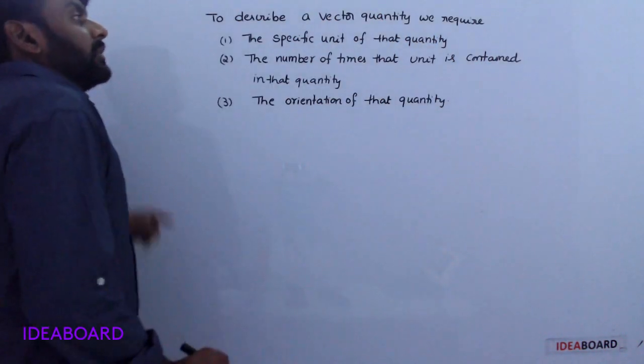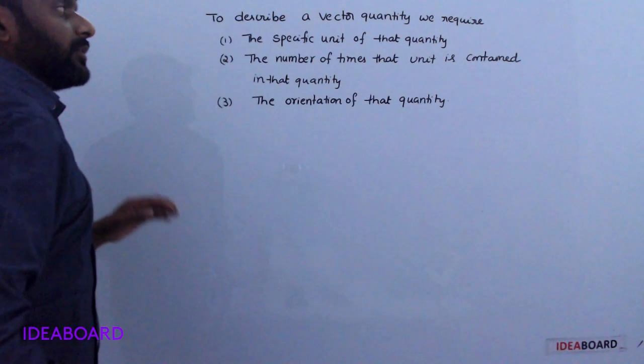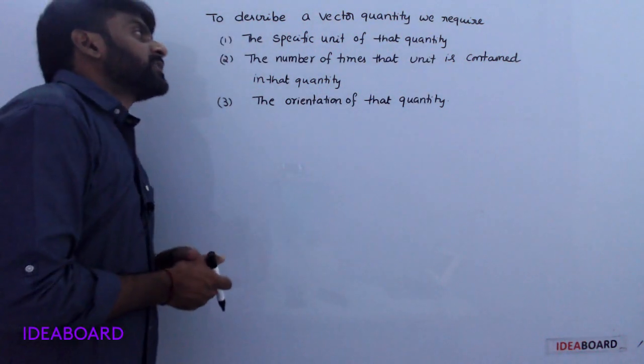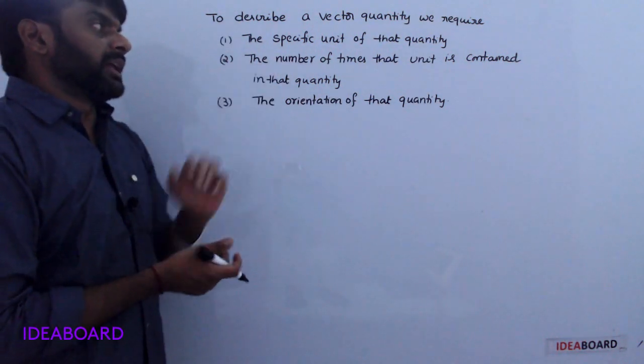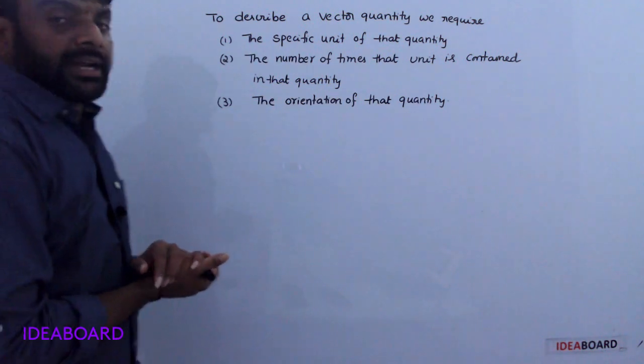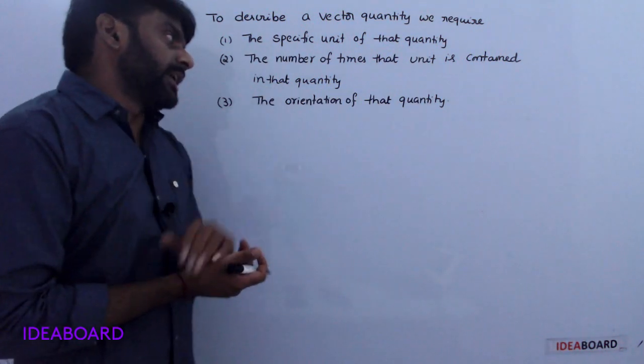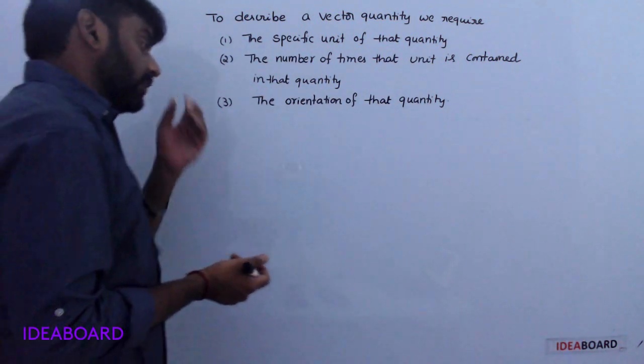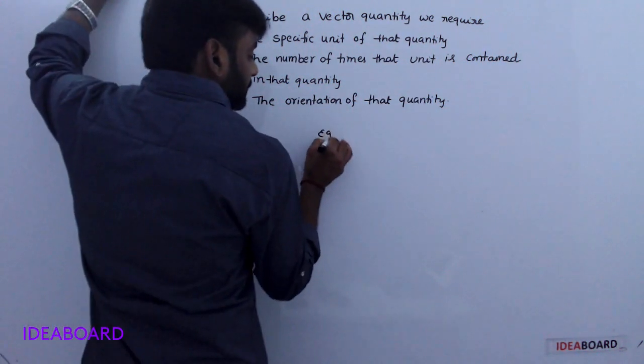To describe a vector quantity, we require the specific unit of that quantity, the number of times that unit is contained in that quantity, and the orientation of that quantity. Let's see one example for this.